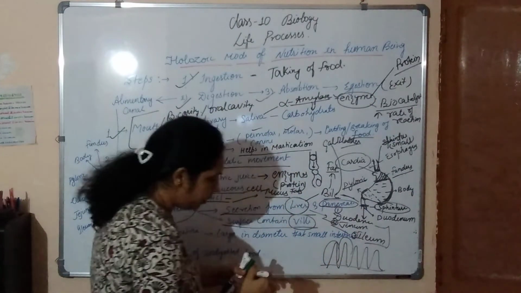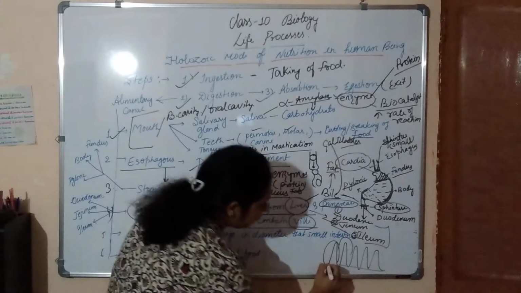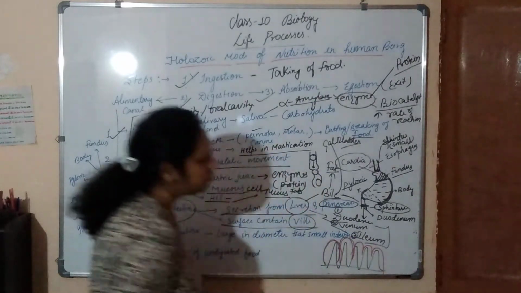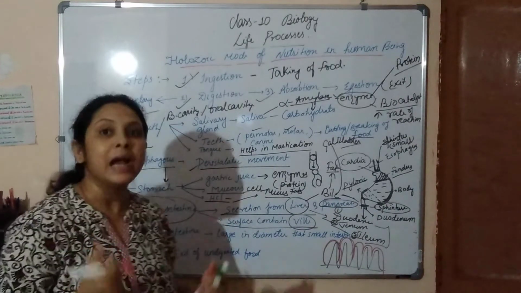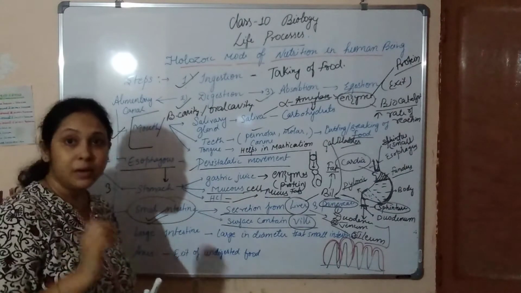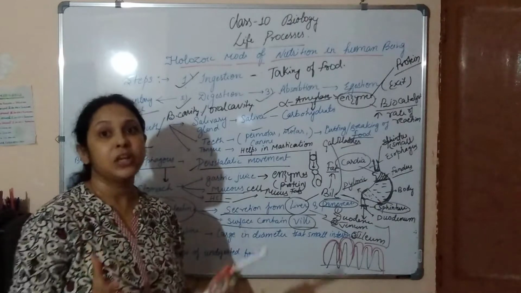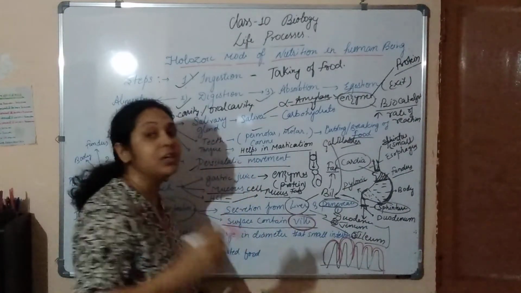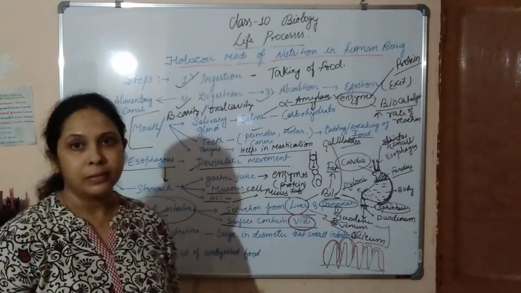So more absorption of nutrients can take place. So the small intestine is very important. It contains all types of enzymes and the secretions of liver and pancreas, as well as villi, which increase the surface area to absorb all the nutrients.